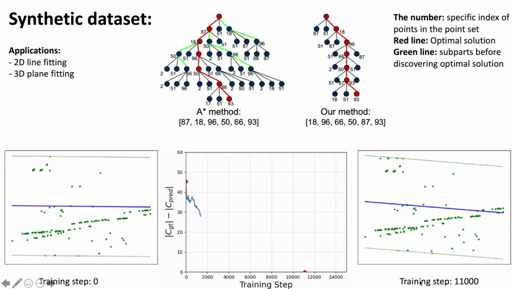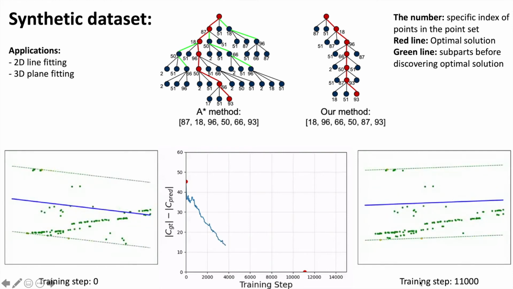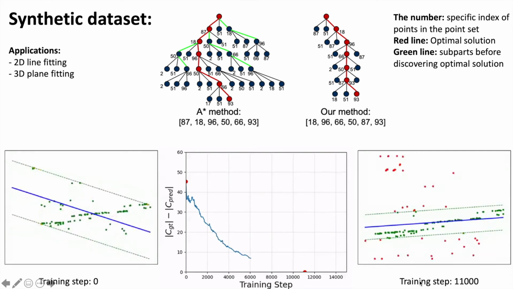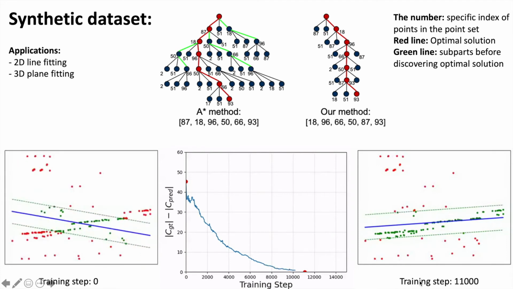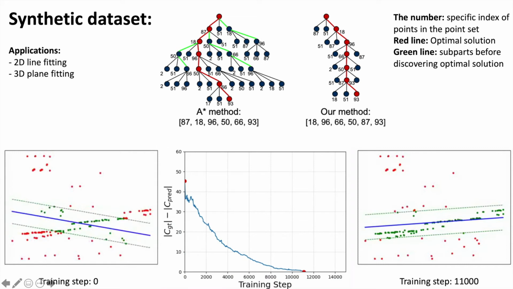We first test the algorithms on robust 2D and 3D linear fitting with synthetic data with various outlier rates. The video example shows that the network learns to minimize the number of outliers after training. The upper figure compares the solutions found by our unsupervised learning method and a globally optimal algorithm. The heuristic in the optimal method brings the search into some subparts before discovering the optimal solution.